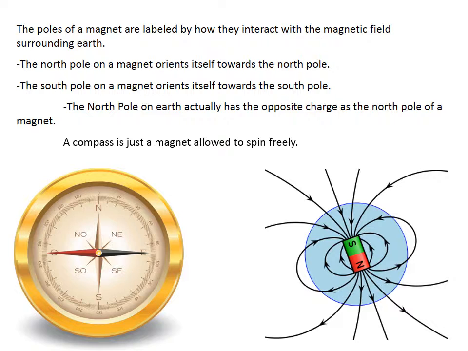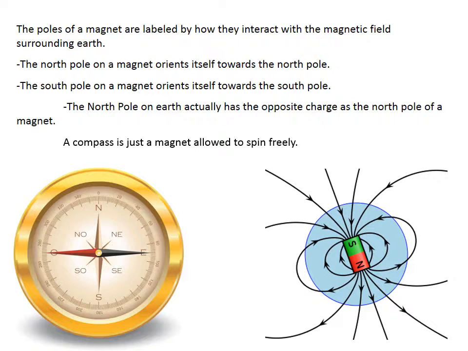The magnetic poles are close to the geographic poles of the Earth, so the poles of other magnets are named based on how they interact with those poles. The pole of a magnet that is drawn towards Earth's magnetic pole that is closest to geographic north is called the North Pole, and the one drawn to geographic south is the South Pole. Since the North Pole of a magnet is attracted to the north of Earth, it actually has the opposite polarity.